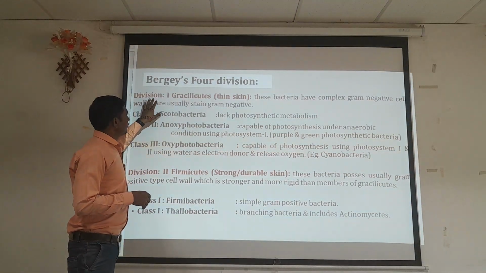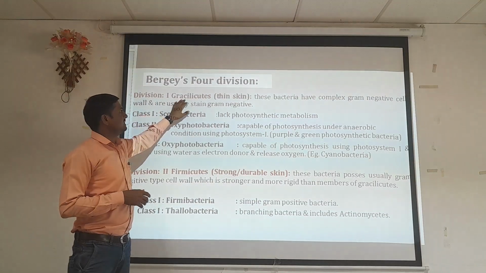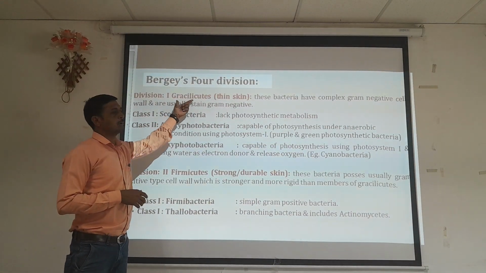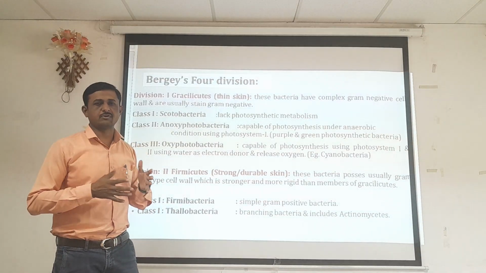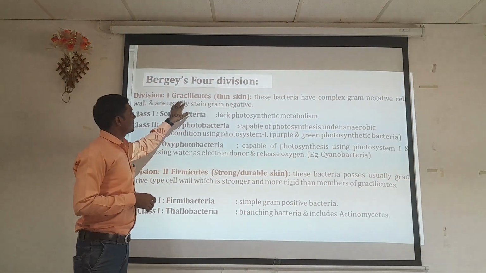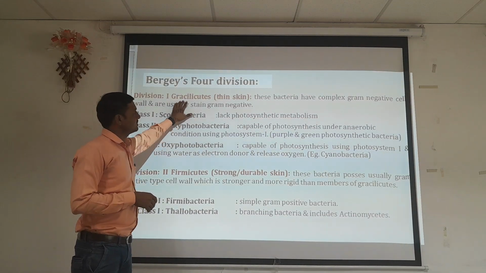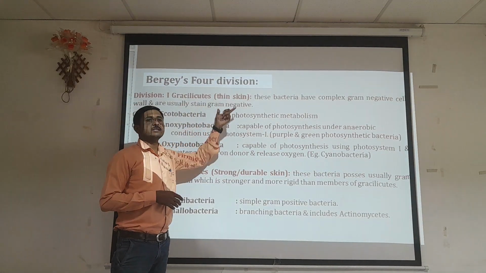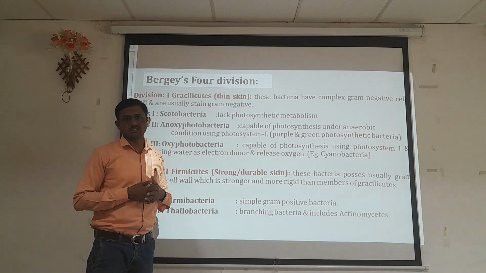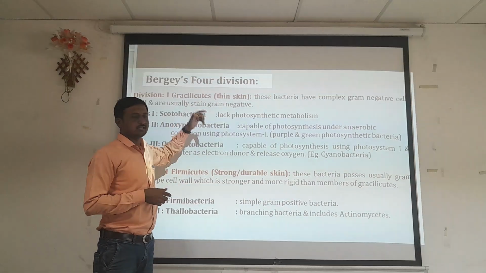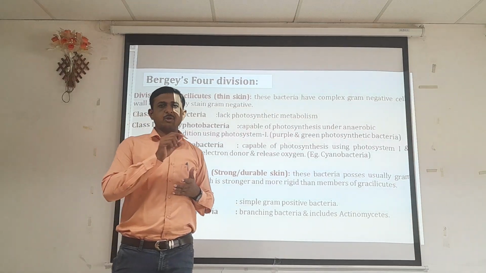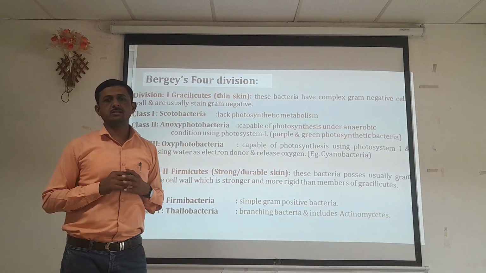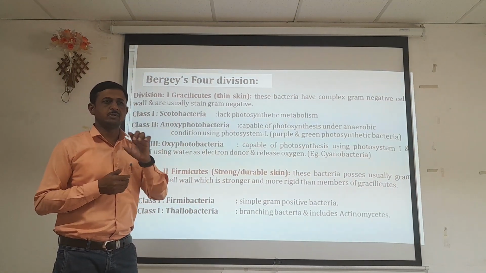So the first division is Gracilicutes. It is the first division of Bergey's Manual into which bacteria are grouped. The main characteristic of Gracilicutes is the presence of a thin skin, that is, the composition of the cell wall is very thin.